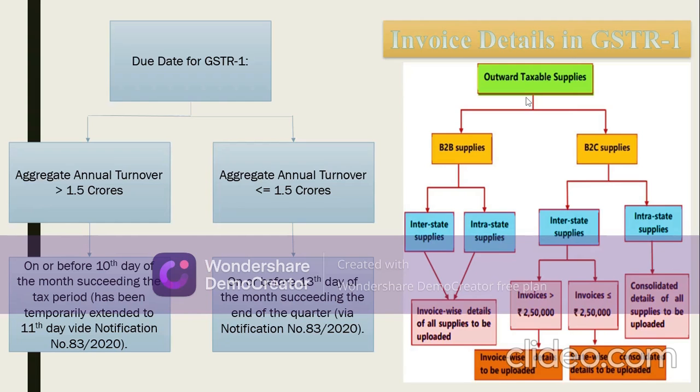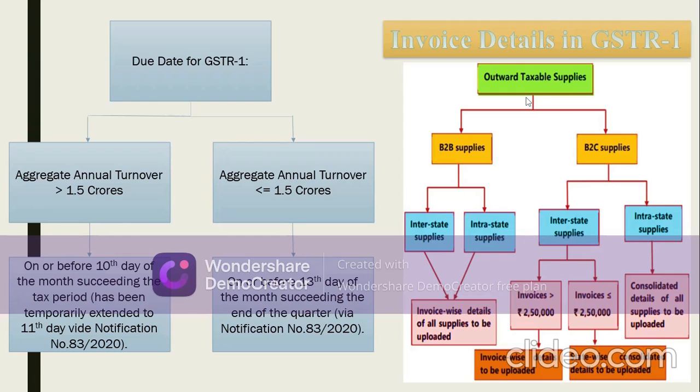Coming to invoice details required to be furnished in GSTR1, we all know outward taxable supplies can be basically classified into B2B supplies and B2C supplies. B2B supplies, as the name suggests, are the supplies made to other business persons who are registered under the GST Act and who may claim input tax credit. In this case, obviously the government requires more details. Hence, it doesn't matter if the supply is interstate or intrastate, invoice price details need to be uploaded of all the supplies made by the person.